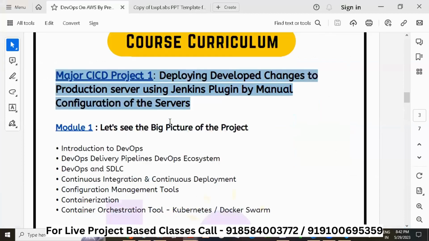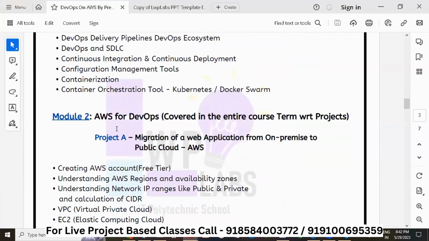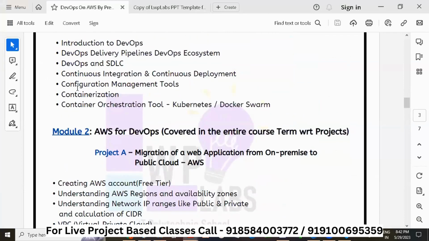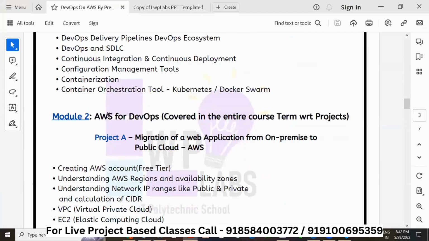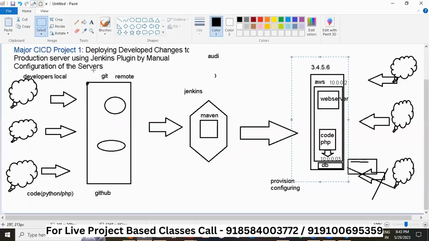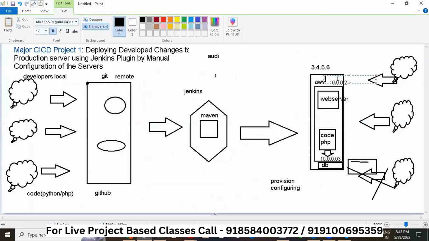Now we'll come to module 2. Module 1, as I told you, is a theoretical part, so we'll cover it as we continue with the projects. We will directly jump to module 2. We have to go and understand it. Let me change the color so that we understand. The first thing we are going to understand is Git.